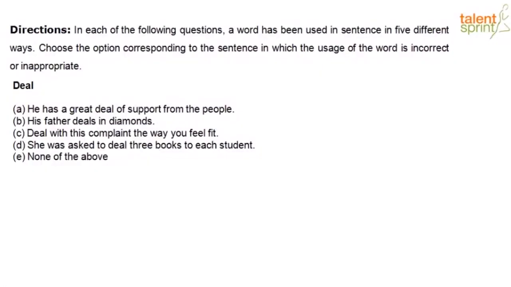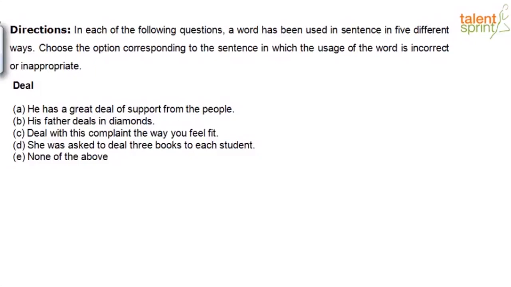In each of the following questions, a word is being used in a sentence in 5 different ways. Choose the option corresponding to the sentence in which the usage of the word is incorrect or inappropriate, right? So the first word that we have is deal. And let's check out our options. Option A, he has a great deal of support from the people. Option B, his father deals in diamonds. Option C, deal with this complaint the way you feel fit. Option D, she was asked to deal 3 books to each student. And then we have none of the above, right?